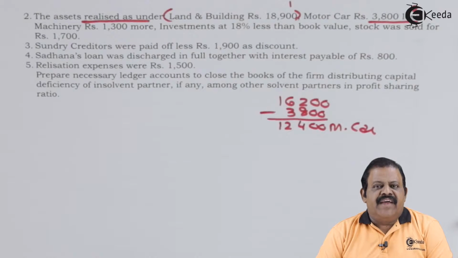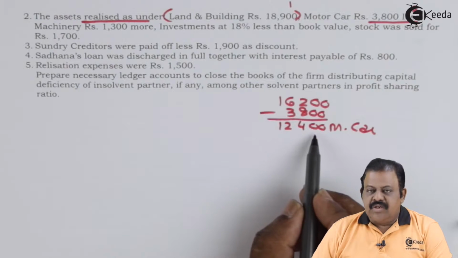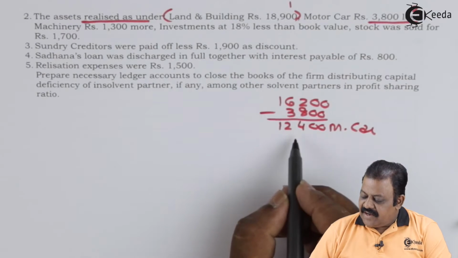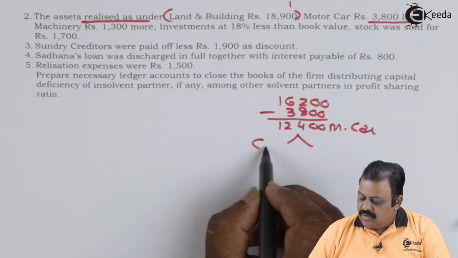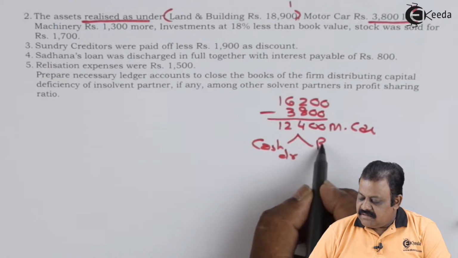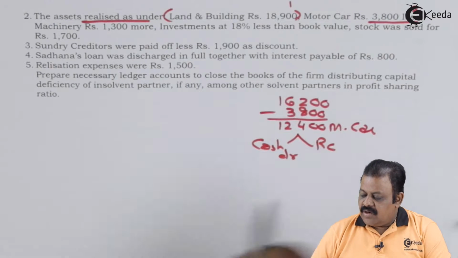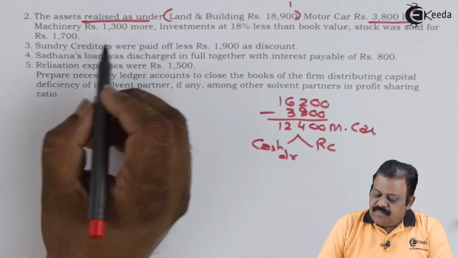So we are required to be very careful at the time of examination when reading the question. So it is sold for 12,400. One effect will be cash account debit. Another effect, realization account credit. So motor car is the second asset sold.